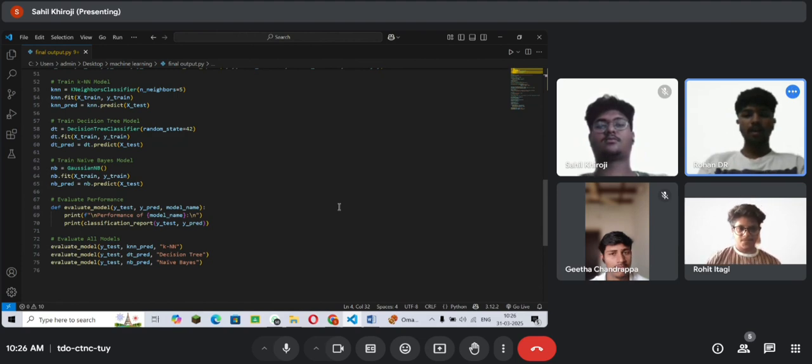reproducibility. And in the next line, dt.fit(X_train, y_train). It trains the decision tree model using X_train and y_train. And in the next line, dt_pred is equal to dt.predict(X_test). It uses the trained decision tree model to predict the labels for X_test and stores the predicted labels in dt_pred.